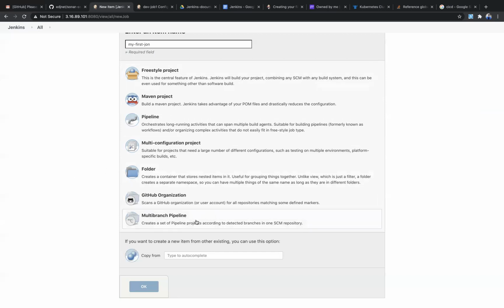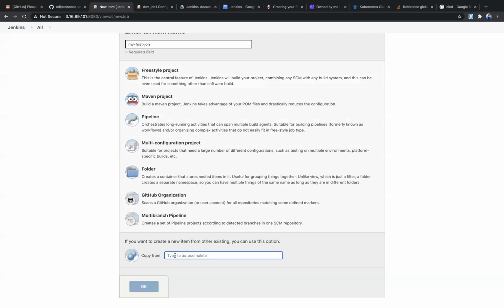Multi-branch project: if you have multiple branches, then you can configure multiple branches here. By default, you'll get one branch, but in freestyle you can also add multiple branches. So that's the reason why we call them freestyle jobs. All the features will come in the freestyle, only pipeline won't come into the freestyle job. And the next part is copy from.